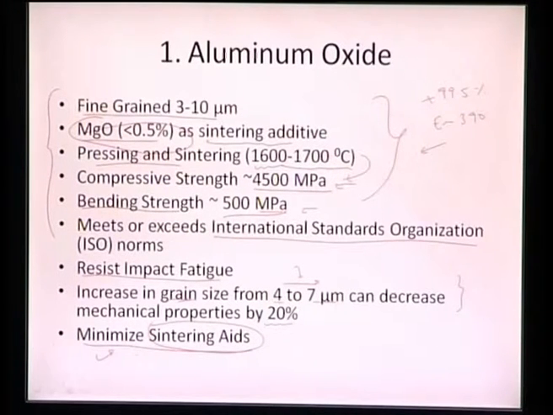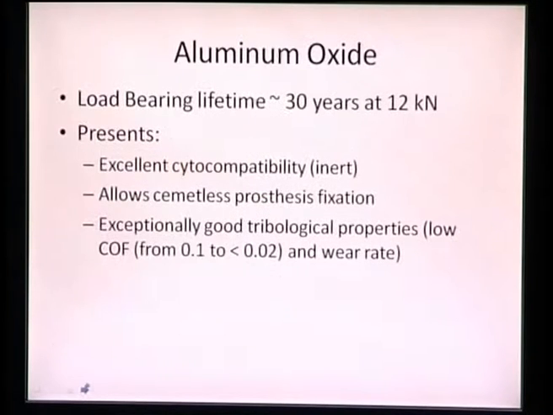At the same time, we should be able to achieve high mechanical properties, and also we want to maintain the lowest grain size that is possible, less than 2, or around 3 to 4 microns. And then it should also have Young's modulus and some bending strength and compressive strength levels. So that is the overall idea about using aluminum oxide.